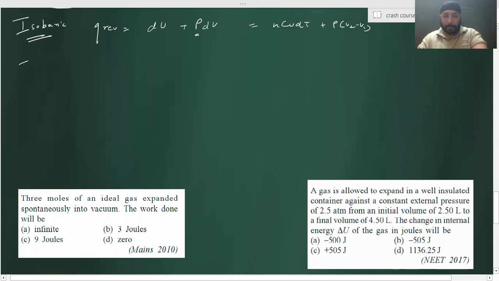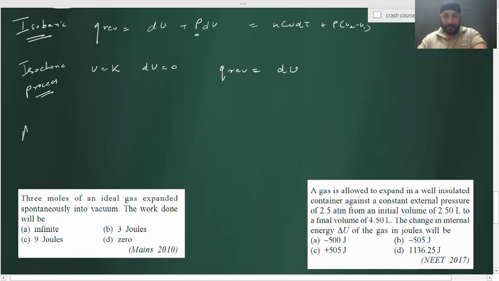For an isochoric process, tell me what will happen. V is equal to constant, dV is equal to 0. So Q reversible is equal to only dU. Agree?